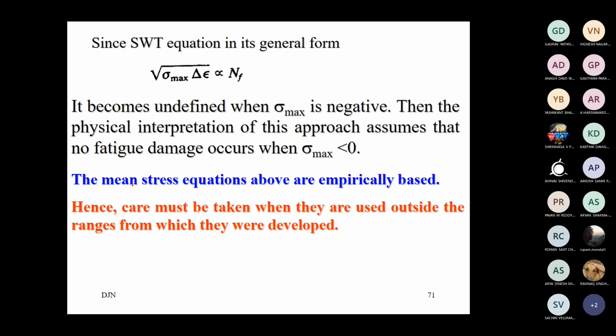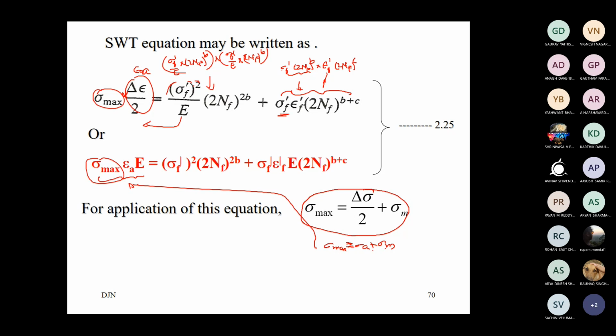Now this life estimation becomes negative if the applied sigma max is negative. That means what? In this equation, if we have a tension-compression load, it can give us a negative value. So here we are having some negative values, or we have compressive mean stress. This equation can be useful if we have a tensile mean stress.